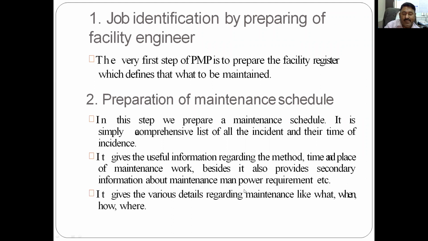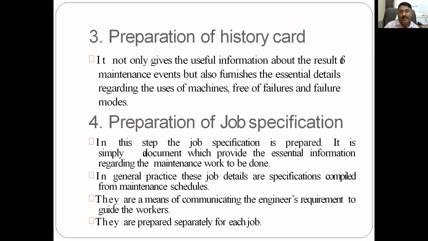It gives the various details regarding maintenance: what, when, how, where. I have explained in these two lines: the comprehensive list, what; the time, when; the method, how; and the place of maintenance, where. So it addresses all the points: what, when, how, where.